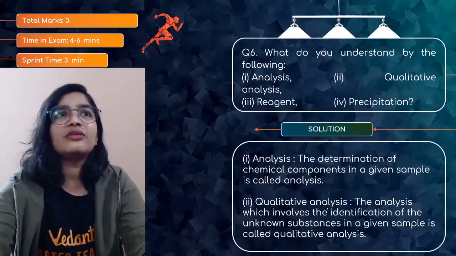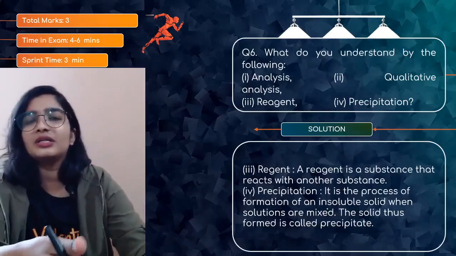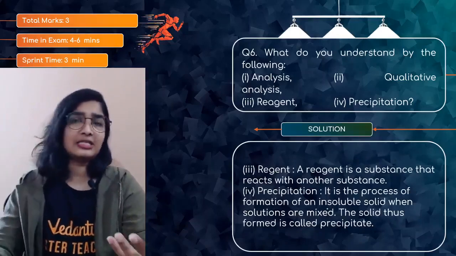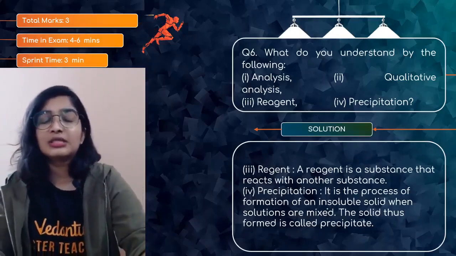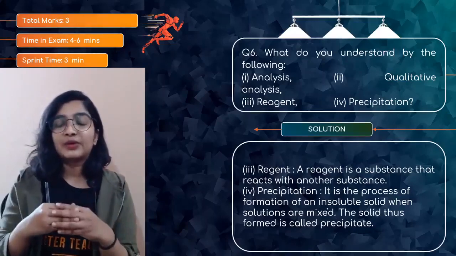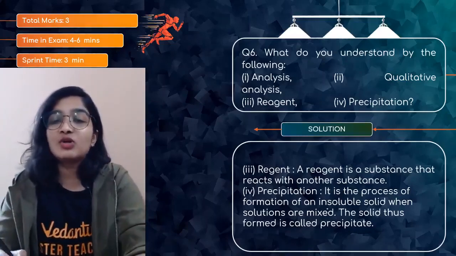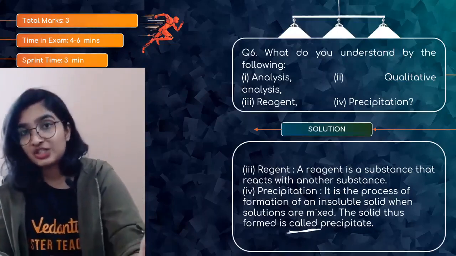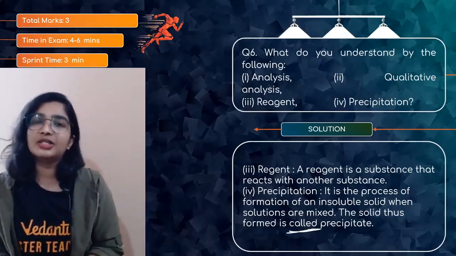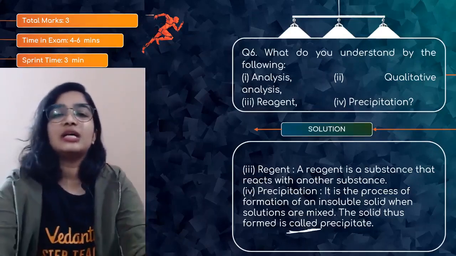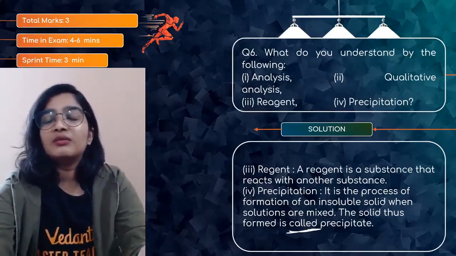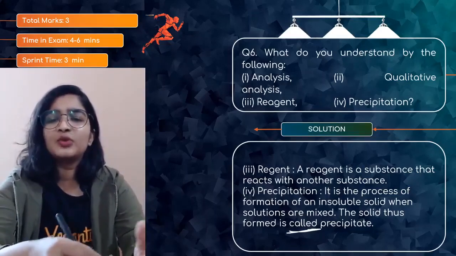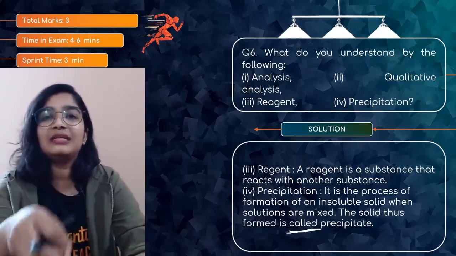Coming to the reagent, reagent is a substance which reacts with the other substance. That is what is a reagent. So precipitation is a type of reaction or a process when 2 liquids are made to react together. You will get an insoluble solid, which is called a precipitate. So this is what is precipitation. It's a process or it's a reaction, right? So these are the 4 terms which you have to know, and it is kind of easy. You don't have to use the same words, but make sure the meaning remains the same.